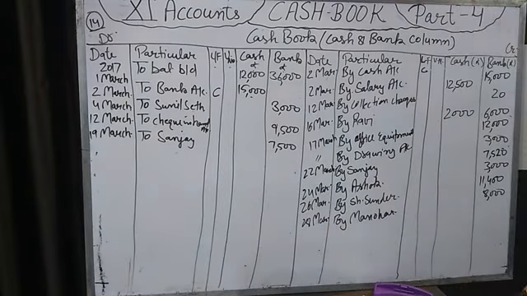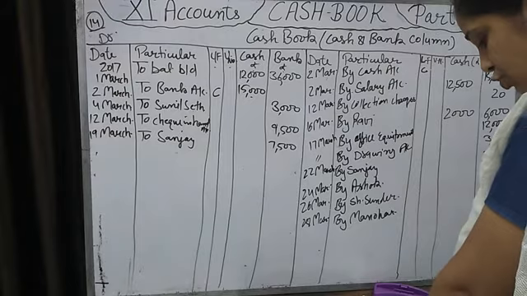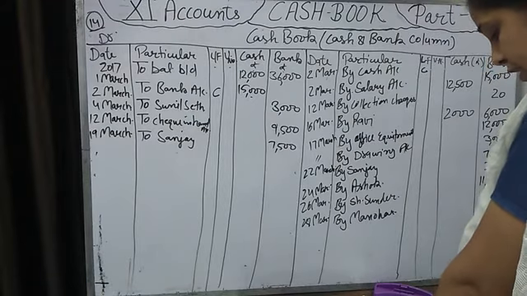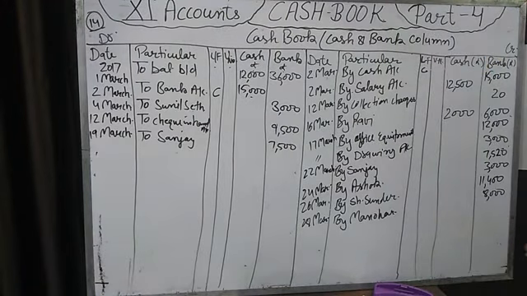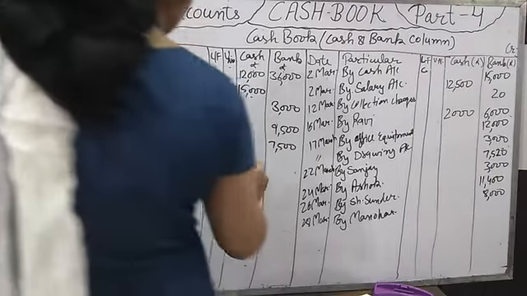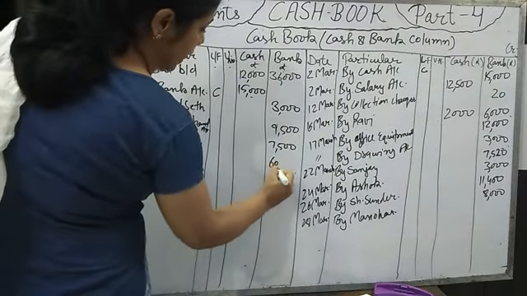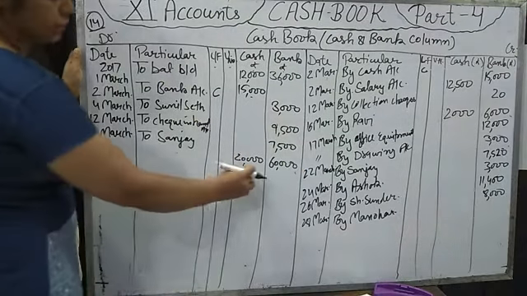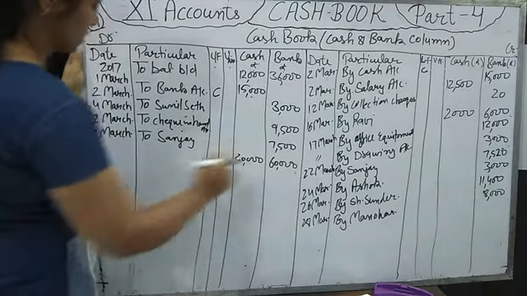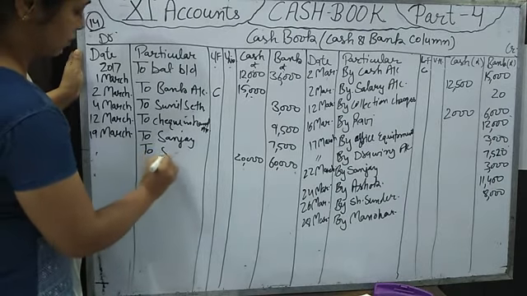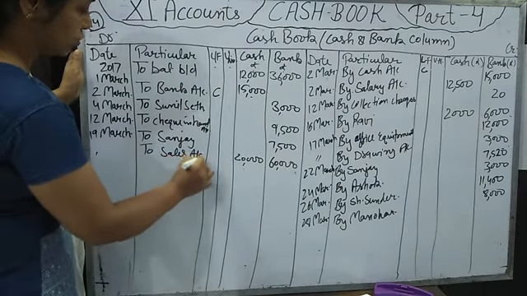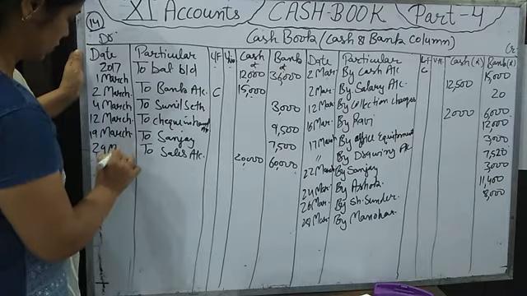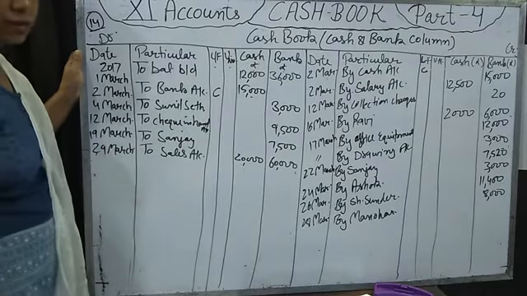Fine. Now on 29 March, cash sale to date 80,000, of which 60,000 banked. 80,000 is total sale, 60,000 banked, we have deposited in bank, and 20,000 in cash. We are receiving 20,000 in cash and 60,000 we have deposited in bank. From where is money coming? To sales account on 29 March.